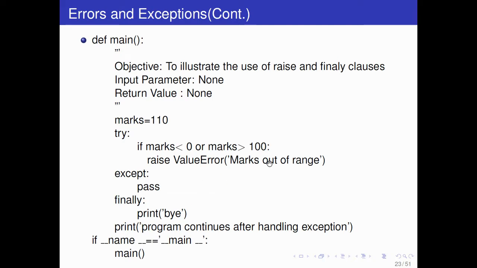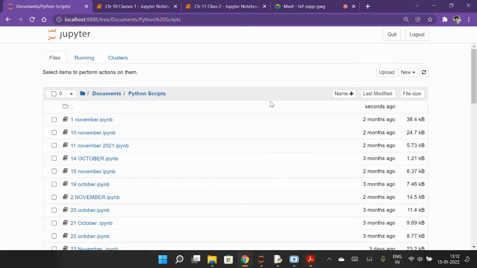Actually, it will not print that. It will print this: bye, and program continues after handling exception. So finally will be executed anyway, whether an exception is raised or not. And in the exception, just these two lines will be printed: bye and program continues after handling exception. So this is a value error, and we have written the reason behind it. If you remove this line, it will not create a problem. I have the program, I will show you.